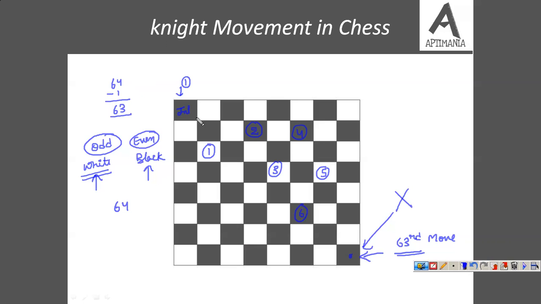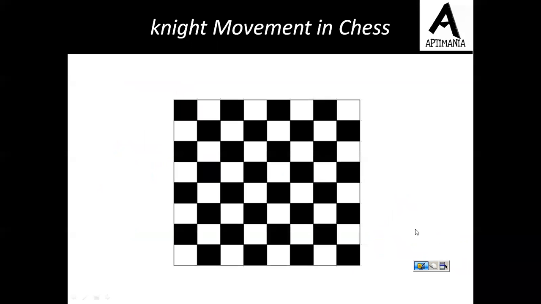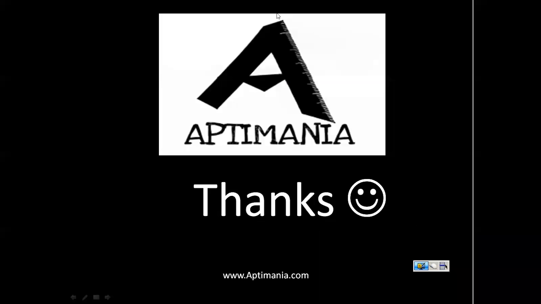Out of that, he is already on one block. So now we need to cover the remaining 63, and we want that on the 63rd move it should reach this position. Now that is not possible because 63 is odd and on odd numbers he can reach only white. So this was the solution of this particular question. The solution is quite easy. A little property is used in it, right? So I hope this is clear to you. Thank you.